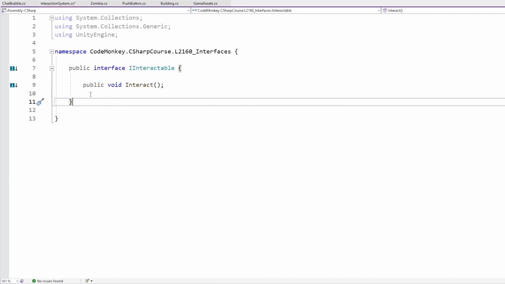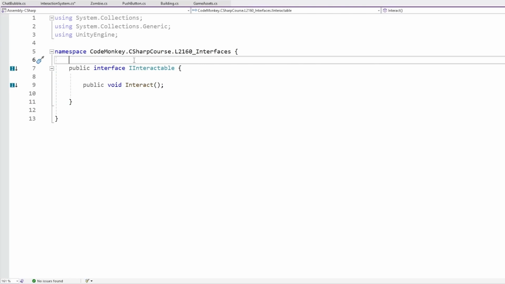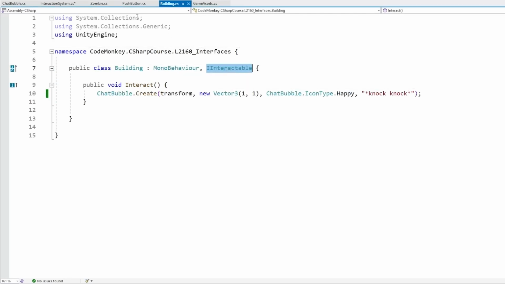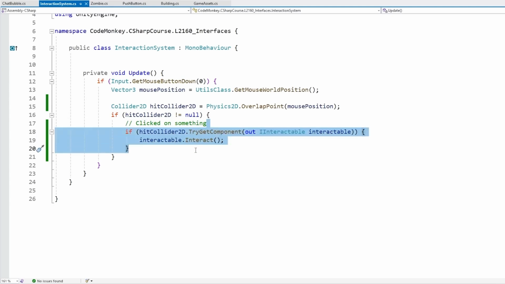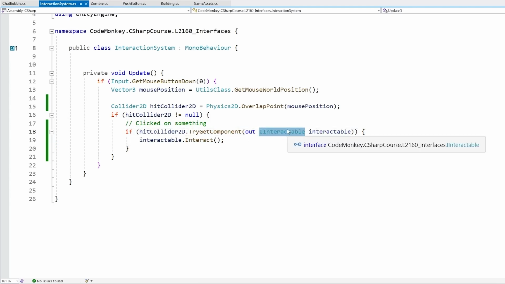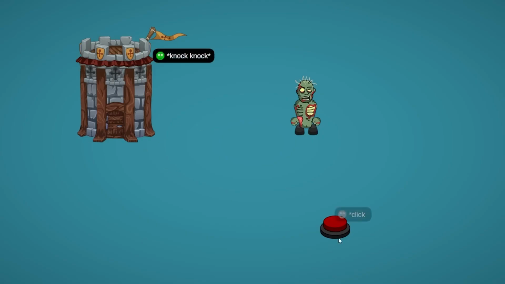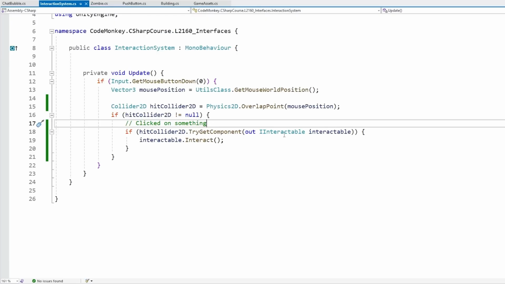interface. Here's a super simple interface that I define. Again, I'm going to cover this syntax in a little bit. Then all the other objects are implementing this interface. And over here for the if, instead of testing for each individual type, I'm just testing for the interactable interface type. And if we test this, click on the building and it works, the button works, and the zombie also works. Okay, great. Because we made this code work with the interface itself, that means that this now works with any class that implements that interface.